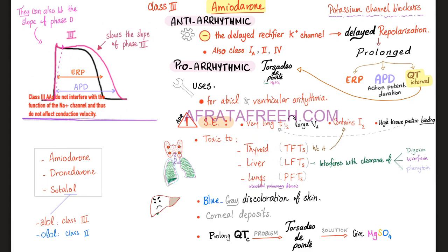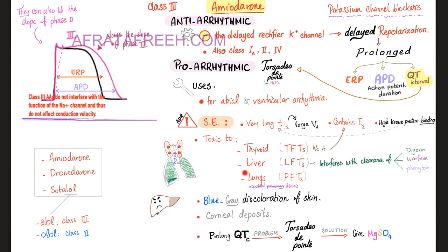Toxic to the thyroid can cause hypothyroidism or hyperthyroidism. Toxic to your liver can elevate your liver enzymes and cause drug-induced hepatitis. Toxic to your lungs can cause interstitial pulmonary fibrosis. How do I manage it? First, you have to check the patients regularly for the thyroid function tests, liver function tests, and pulmonary function tests. TFTs, LFTs, and PFTs, please.